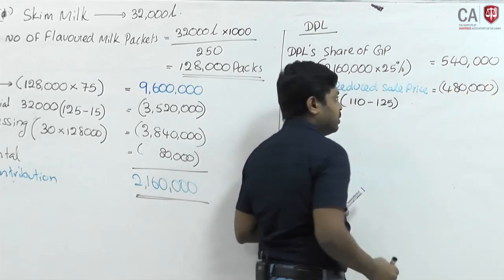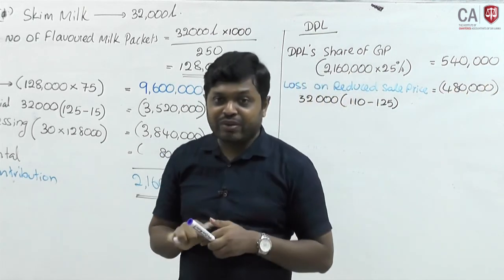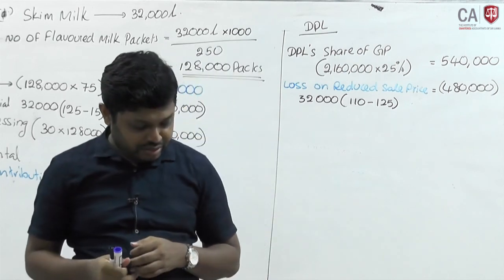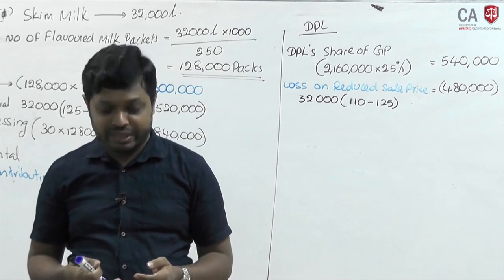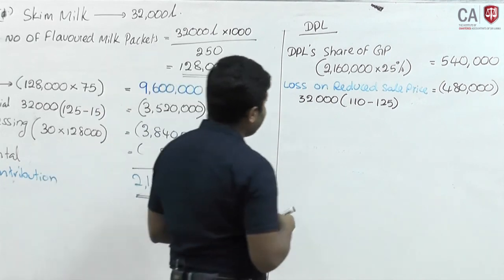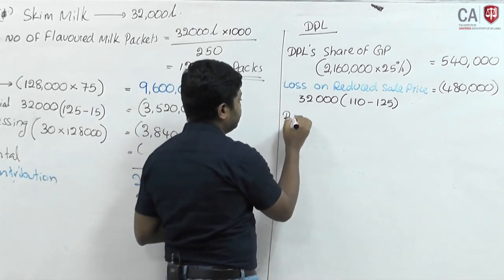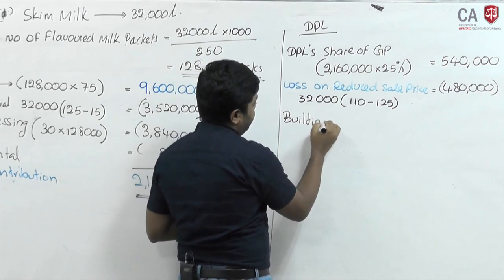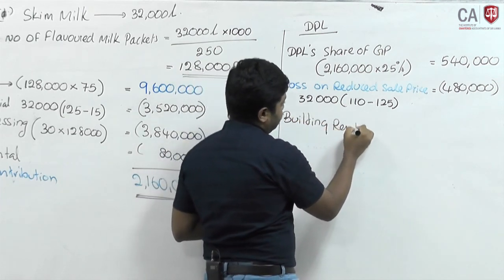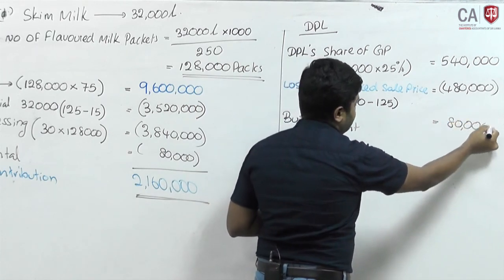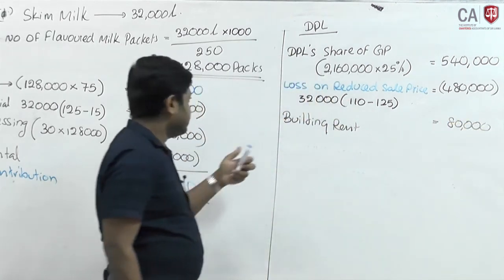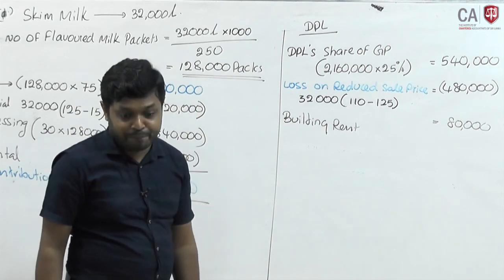That is a loss. But previously you had a vacant building, now you can earn some rental on it. Therefore, building rent is an additional revenue of 80,000. Here it is a cost, it will be revenue to DPL.